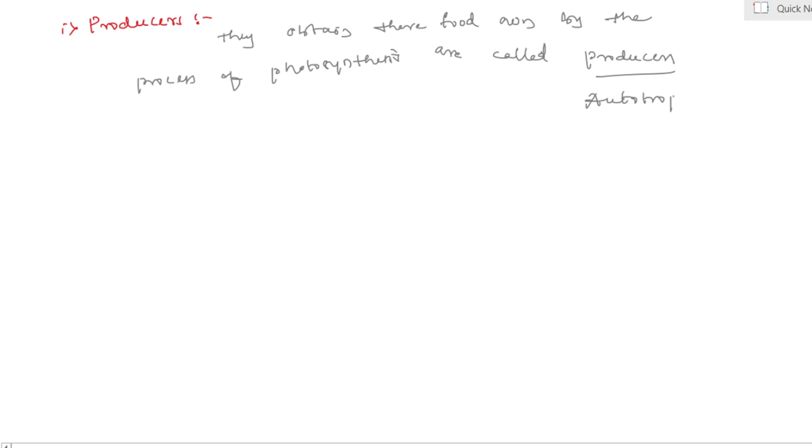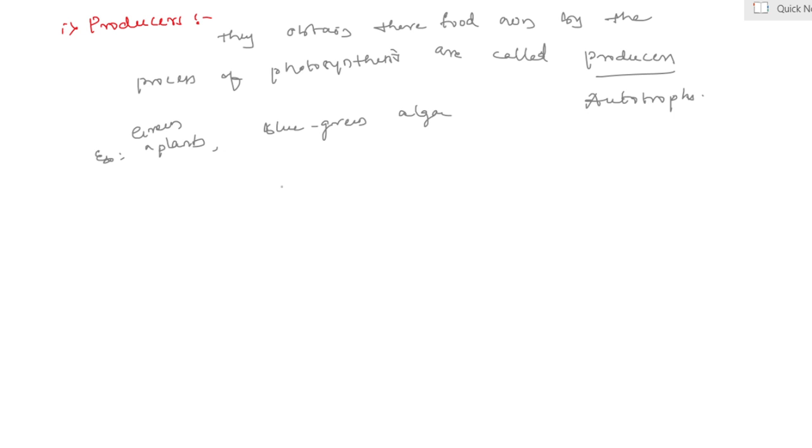It means they obtain their food by their own. Example, all green plants and blue green algae. Yes, both obtain their food. How? By the process of photosynthesis. They absorb radiant energy of the sun and produce organic compounds. It means carbohydrate. They convert solar energy into chemical energy. Thus it is called as what? Autotrophic type of nutrition.